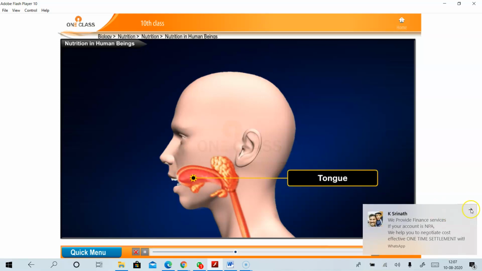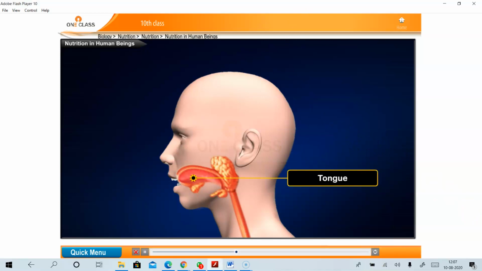The first is present at the side of the jaw, called submandibular, the second pair is located below the tongue, called submaxillary, and the third pair is located at the side of the ear, called parotid glands.